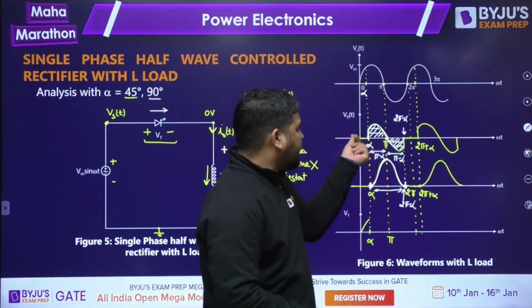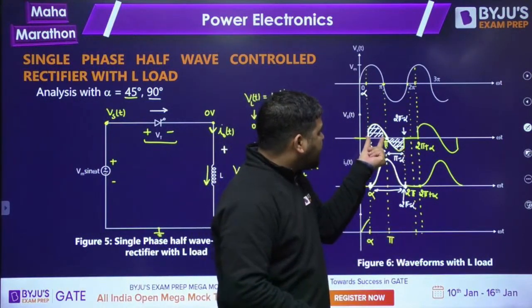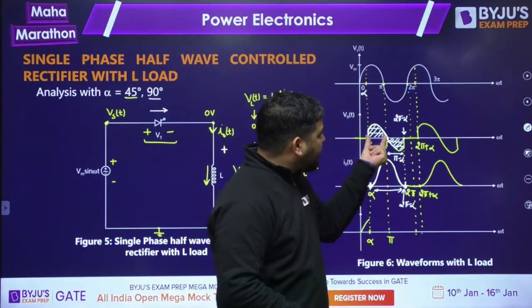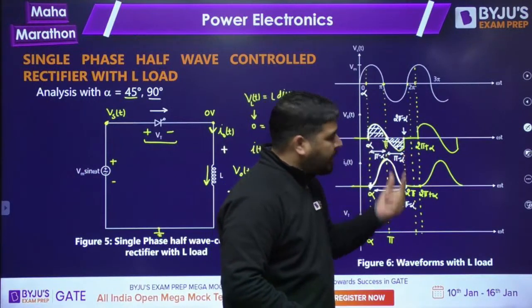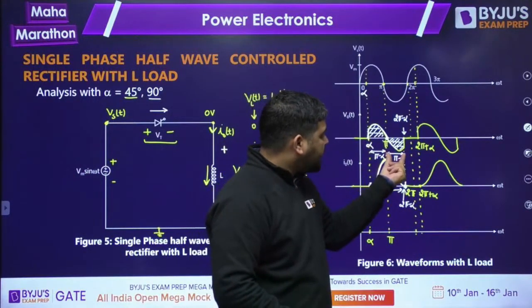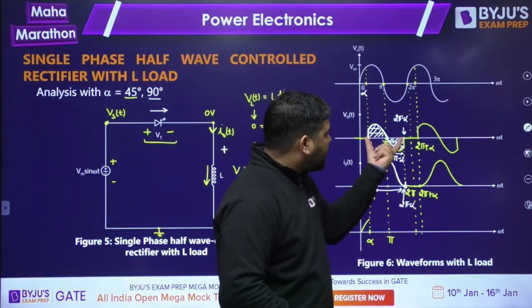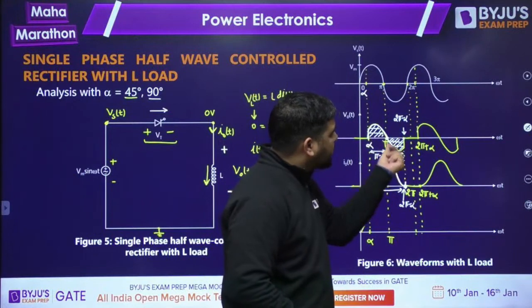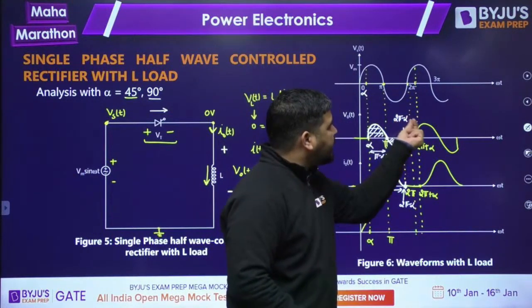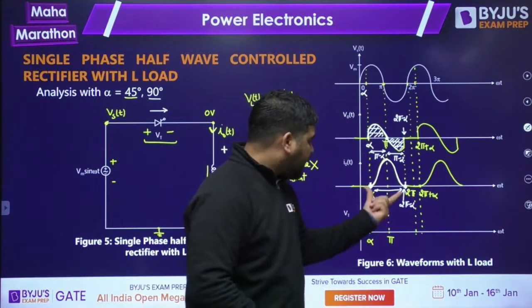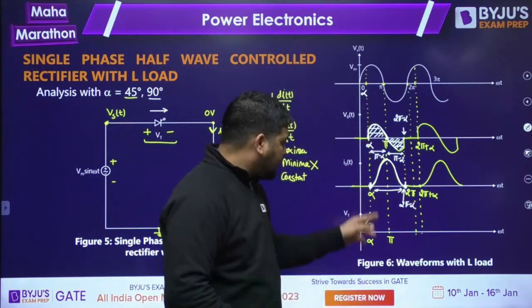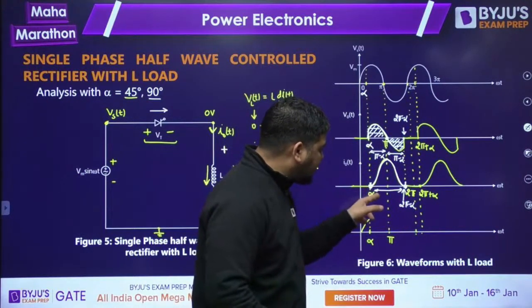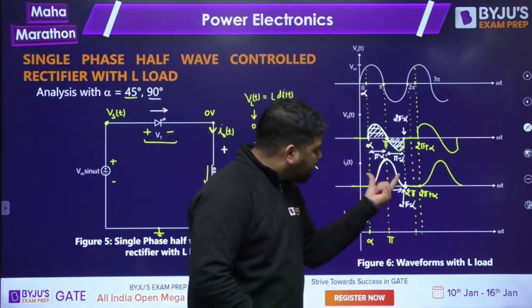The positive area will be equal to the negative area only if the wave is symmetric. Only if this length is equal to this length, and this length is pi minus alpha. So what about the total length? If this is alpha, this is pi, and this length is pi minus alpha, you can calculate this instant. This instant is 2 pi minus alpha, and the total length came out to be 2 pi minus alpha minus alpha, that is 2 pi minus 2 alpha.